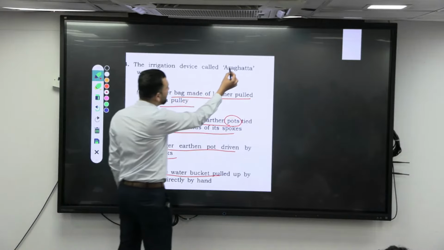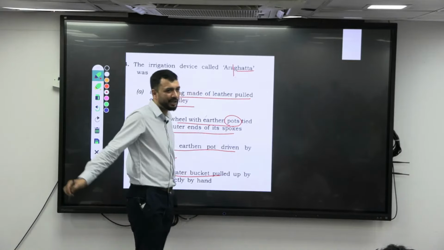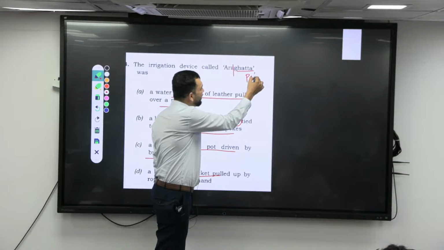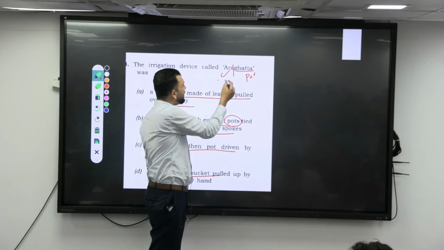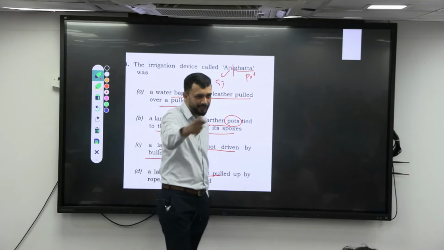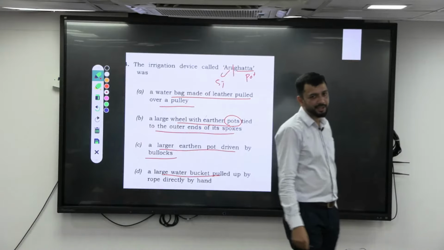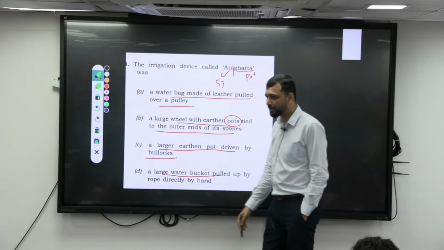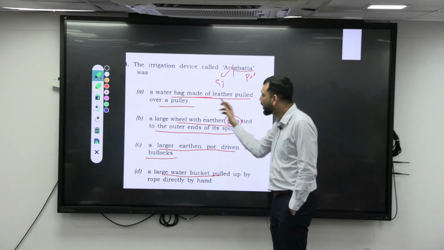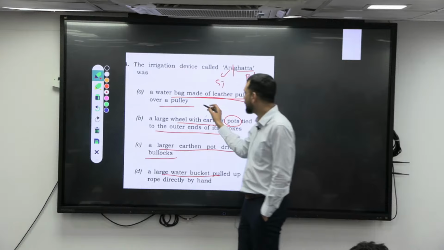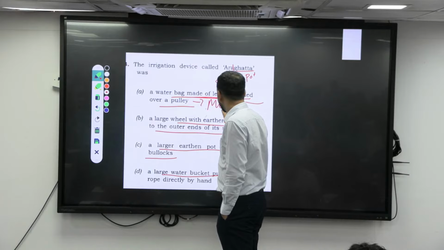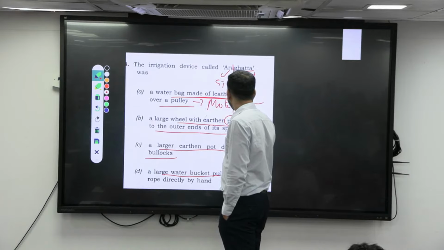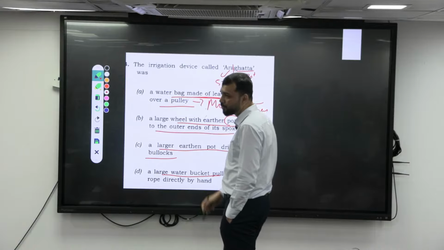Now ara means basically spoke, and gatta means basically pot. That is what we are taking, so that is aragatta. Anyways, still pot is there in both the options. So this is basically a water bag made of leather pulled over a pulley. This is called mote or charas, that I spoke about.